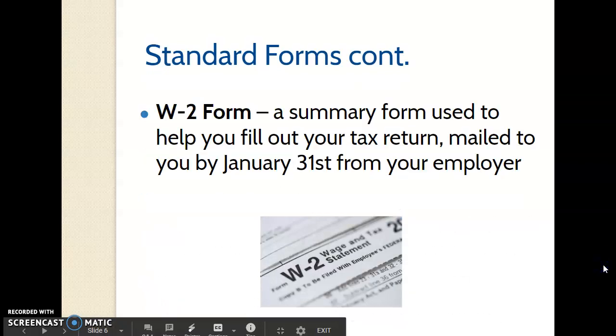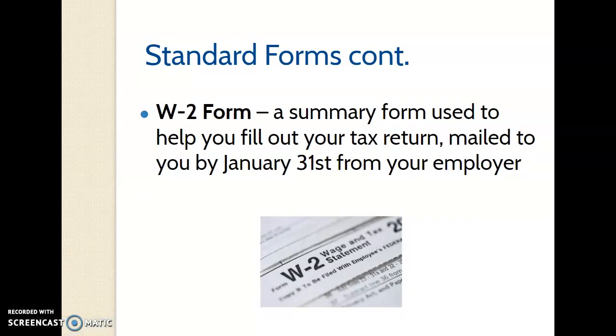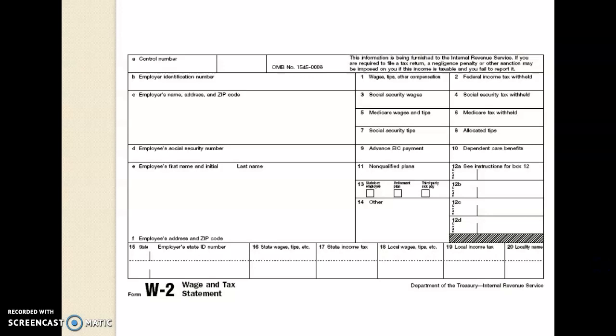A W-2 is a summary of how much you worked the past year. Your employers have to mail you a W-2 by January 31st every year. You have to have this form to be able to complete your tax return form for the government. This is what a W-2 looks like. This is a blank one, obviously. Yours would be filled in.